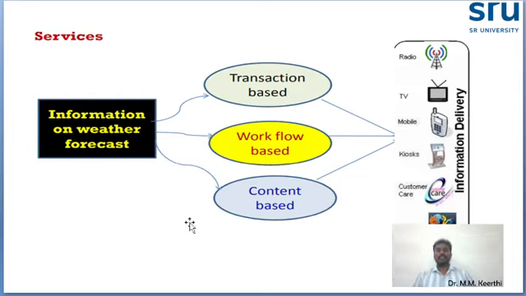Okay, what are the services? The weather forecasting information will be used for transaction-based, workflow-based, and content-based services. How will this weather data reach the farmers? Through newspaper, internet, customer care, mobile apps, TVs, and radios. Nowadays there are a lot of technologies, through websites and messages. We can transfer the data. So what are the possible ways of delivering weather forecasting to the general public?